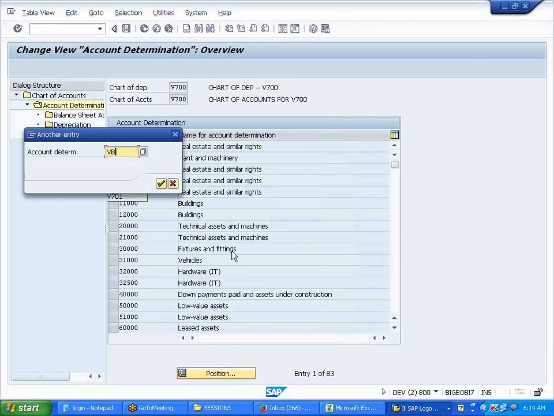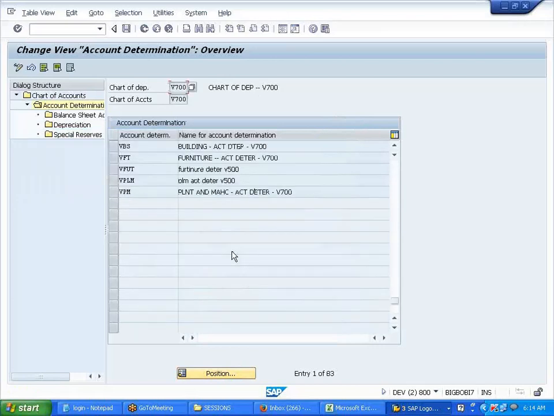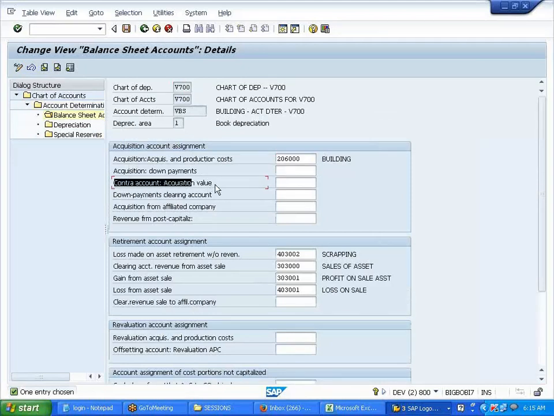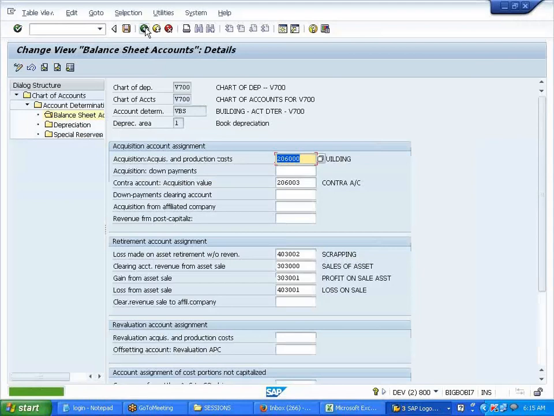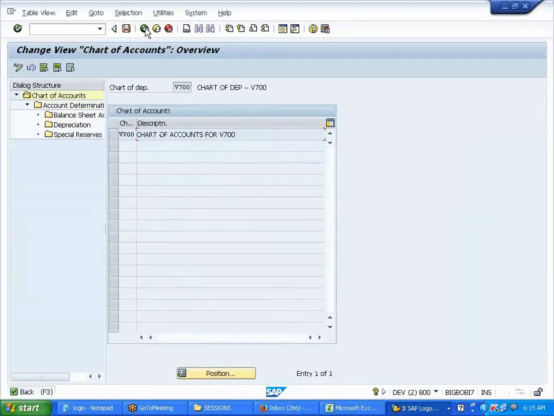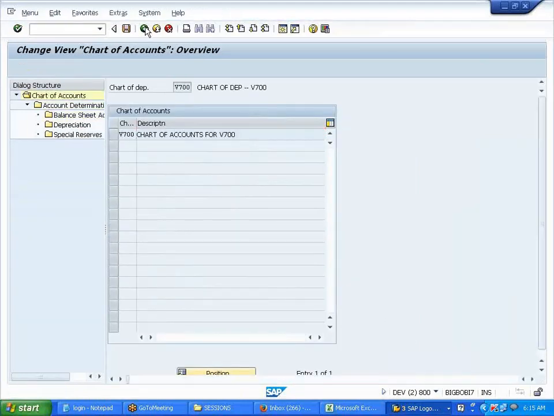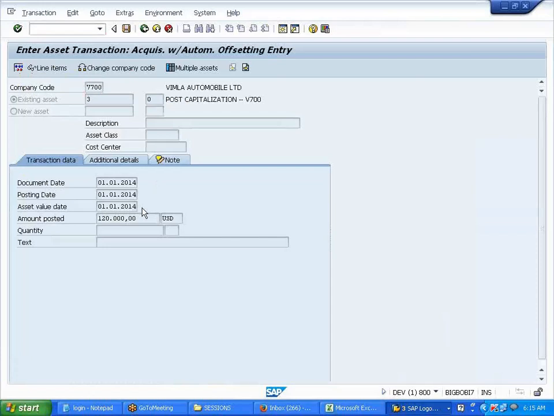So I'm going to VBS, which stands for buildings. Here, set the contra account. I save it. Enter. I simulate this.